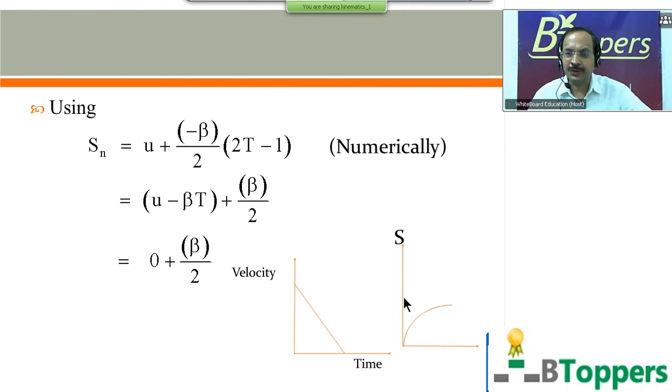In the present discussion, velocity is 0 at the end of retarded motion. So if you draw a tangent to this curve at this topmost point, it will be parallel to the x-axis. That means the slope of the tangent to the curve is 0 at the highest point, which means velocity is 0 at the end of retarded motion.